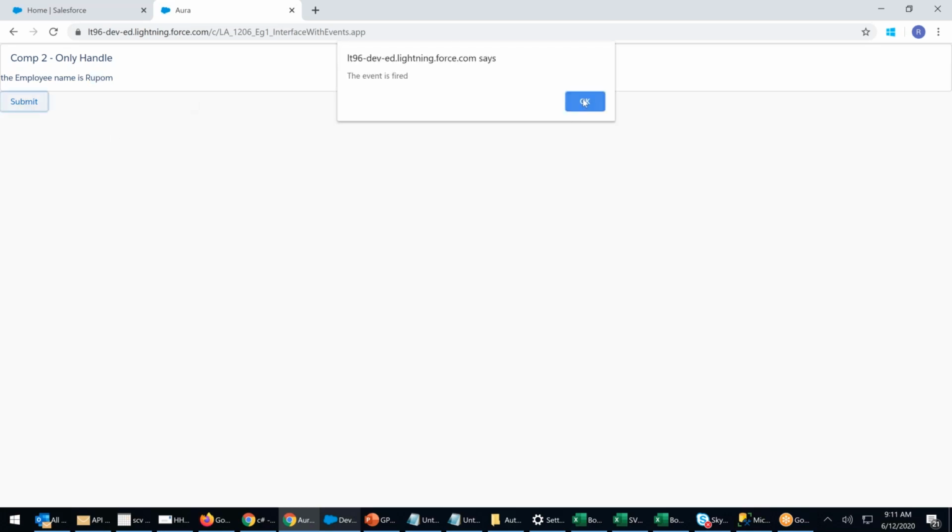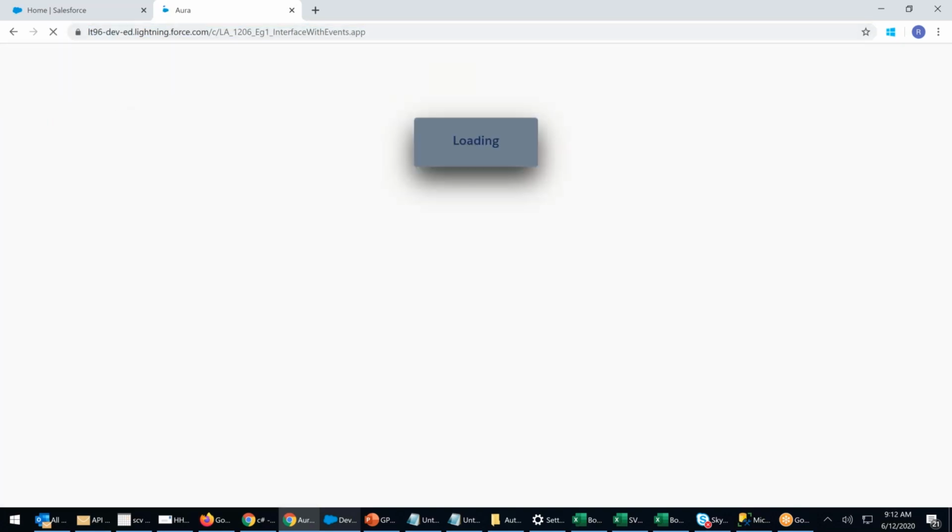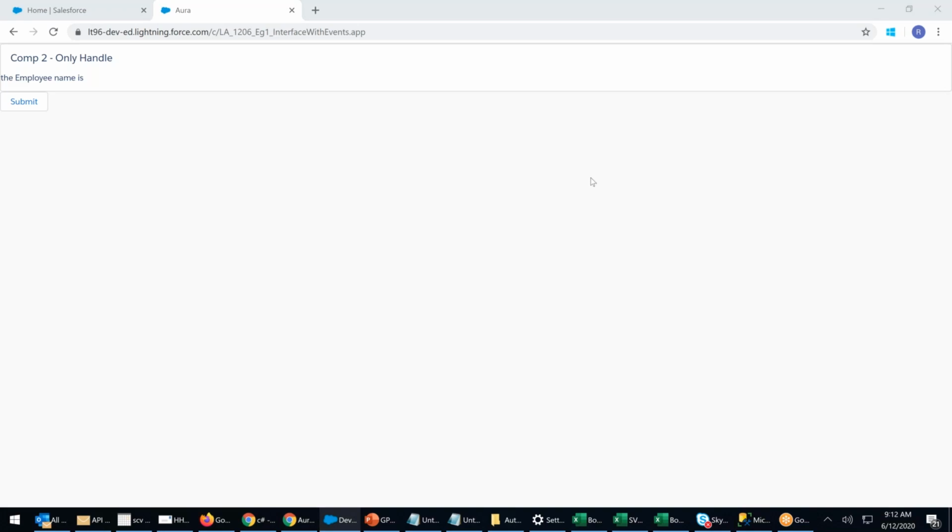I click the submit. It is in another component. As soon as I click on it, it's in component 1. I click OK, component 2 displays the data. Earlier, component 2 was not displaying the data. Now you see that component 2 is displaying the data. As soon as I click on the submit button, component 1 is firing as well as handling. This message is a part of the handler in component 1. I click OK. Component 2 only handling.